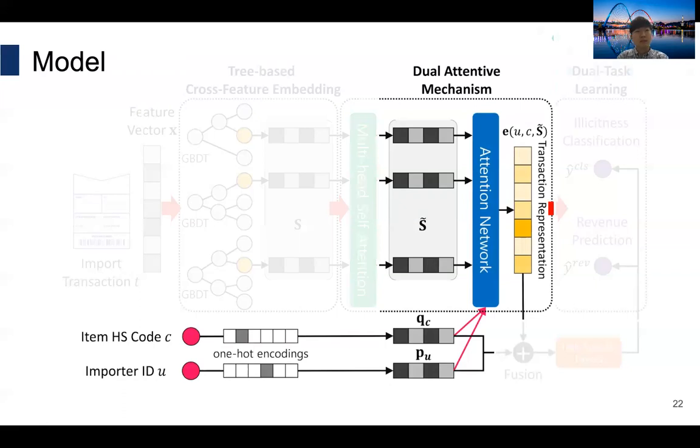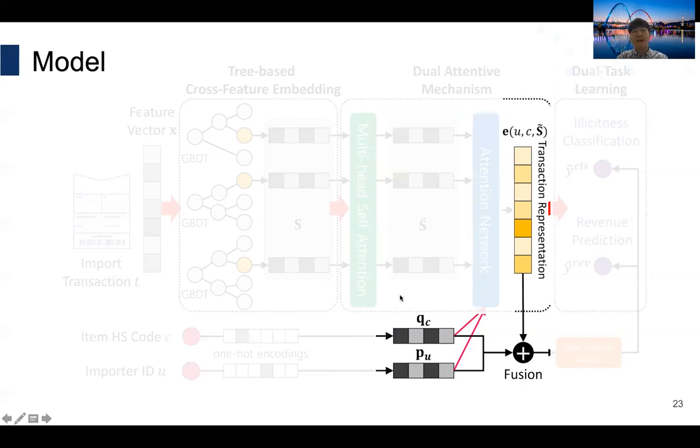The second attention network considers the importer ID and item identifier to model the tri-interaction among cross features, importers, and items regarding a given transaction. The attention weights can reflect which cross feature is more significant in determining illicit behaviors concerning a given importer U and item C.